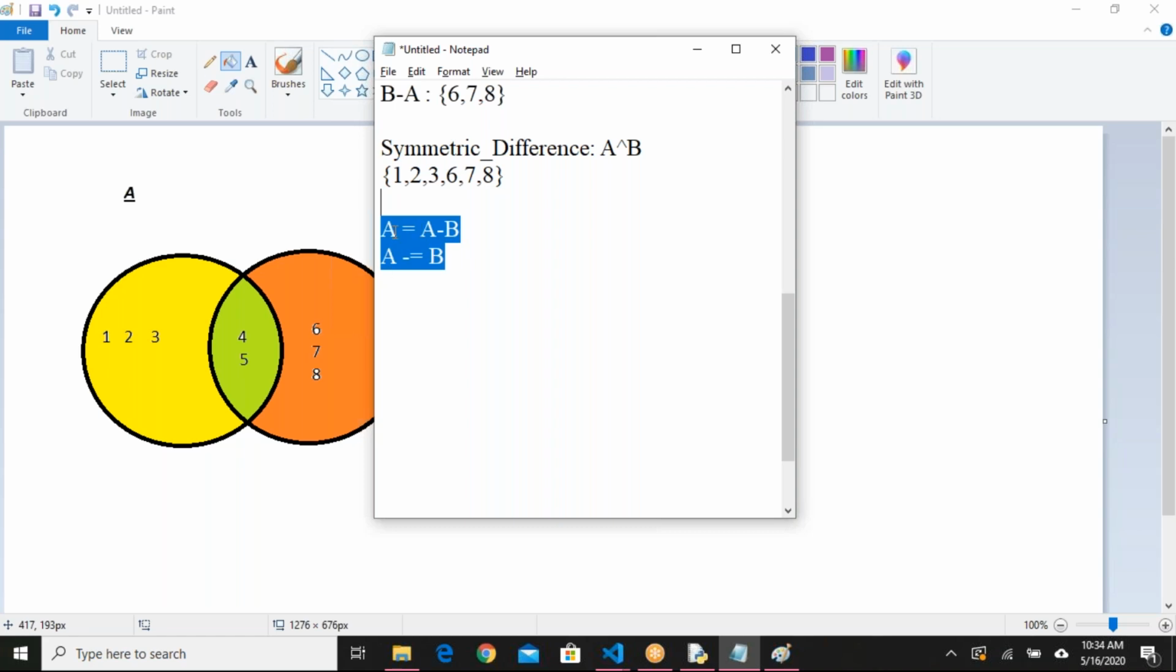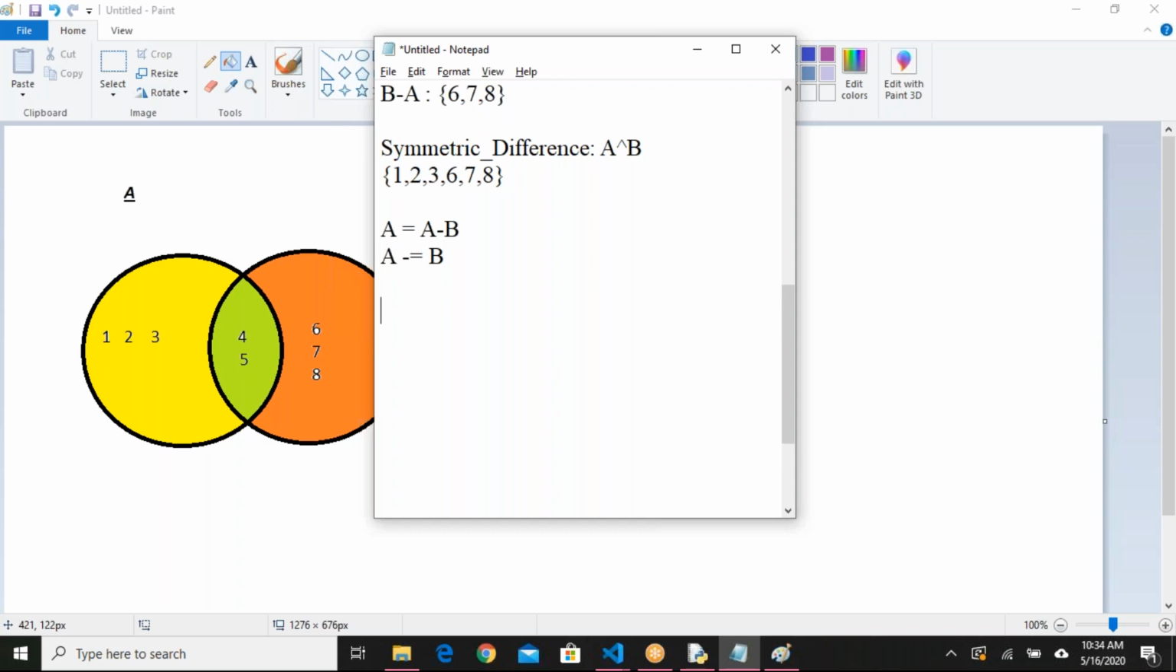When you want to use the same variable for assignment and for difference or addition, you can combine the statement like this. In sets also you can combine like this. It will consider A minus B and assign it to variable A. Okay, so we have some methods like this.